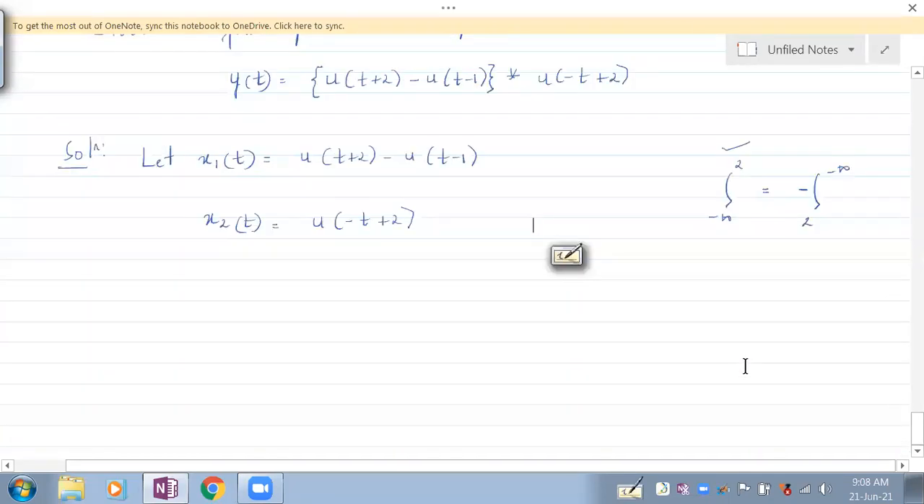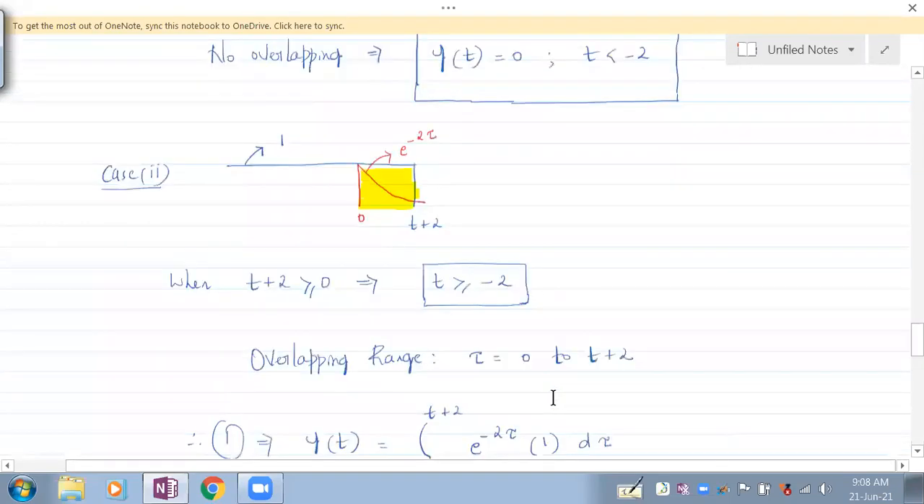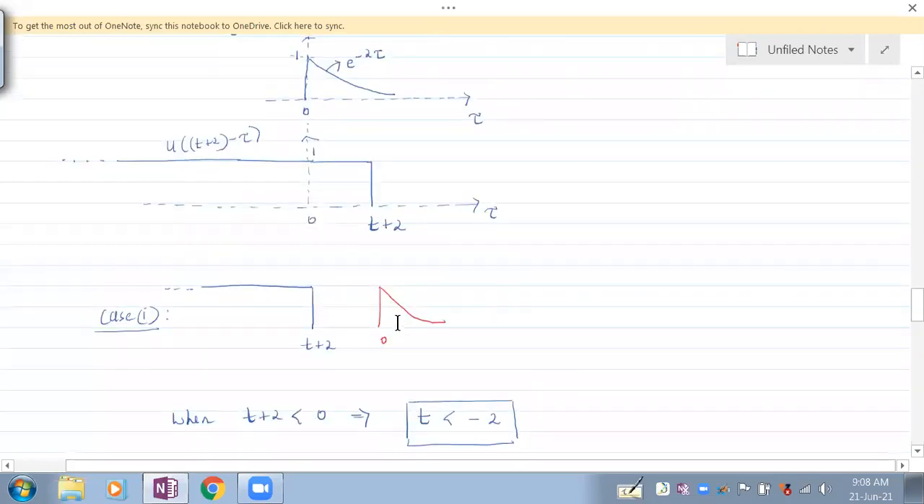This will be a little tricky, but let's not bother. Let's go on with this. The number of cases would increase now, because this is a finite signal and this is an infinite signal. If both were infinite, it would be just two cases.